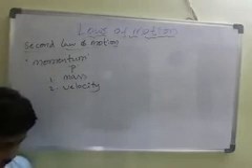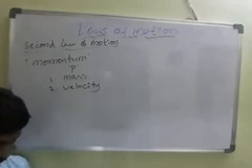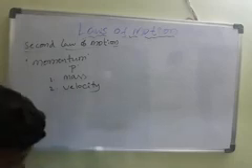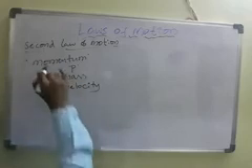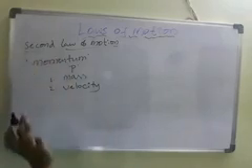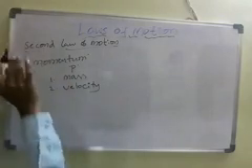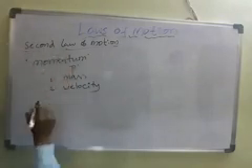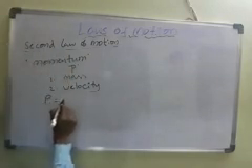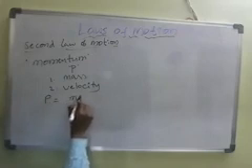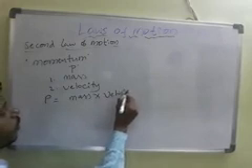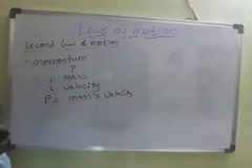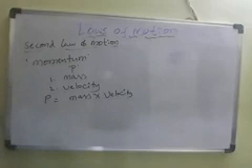The momentum of a body is simply defined as the product of its mass and velocity. The product of mass and velocity is called momentum. Momentum is denoted by P, and P is equal to mass into velocity, P = m × v.